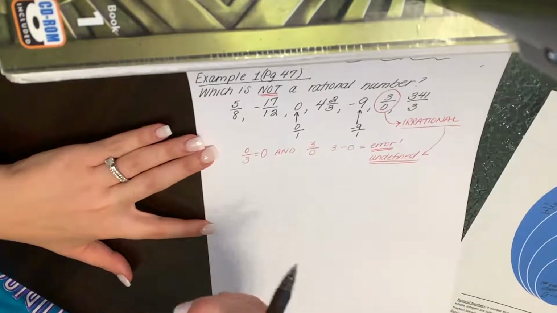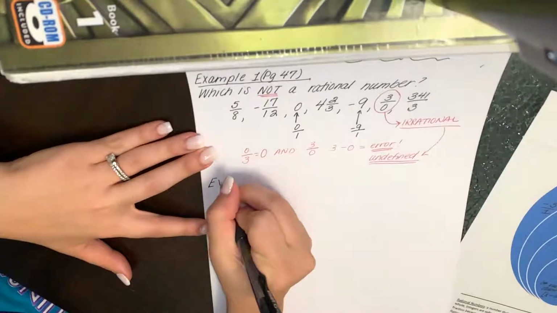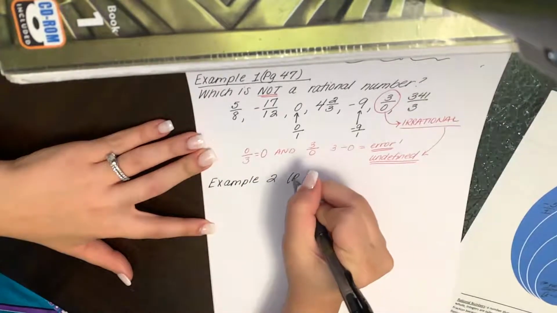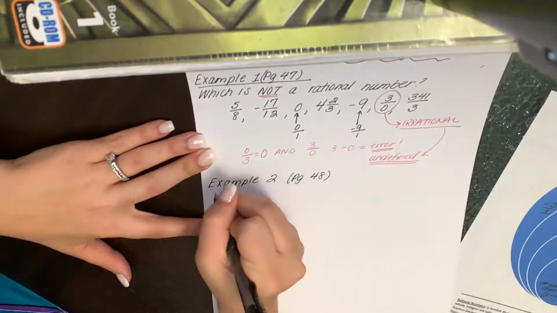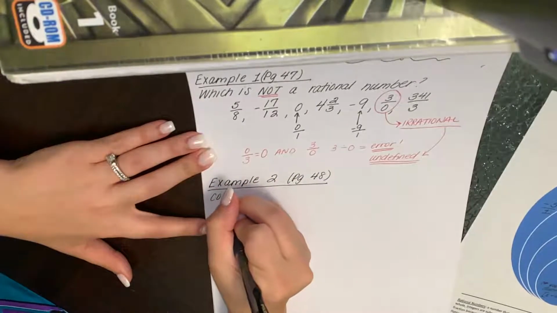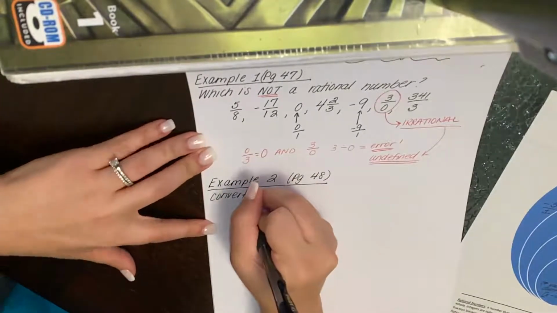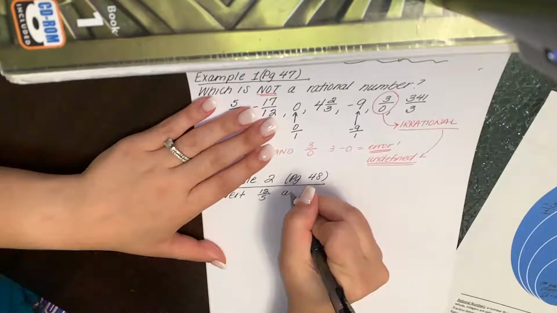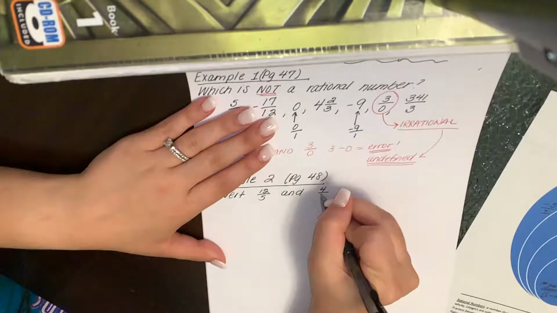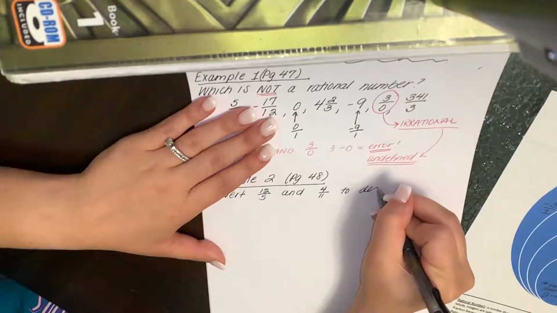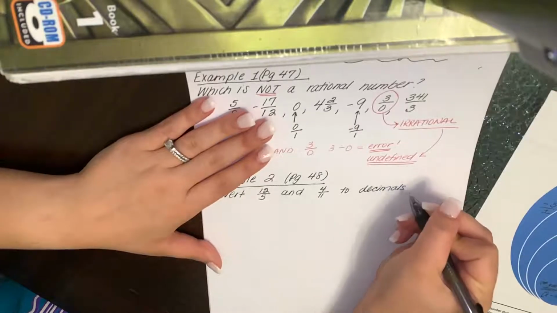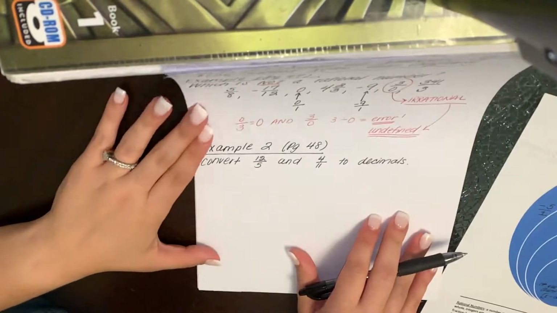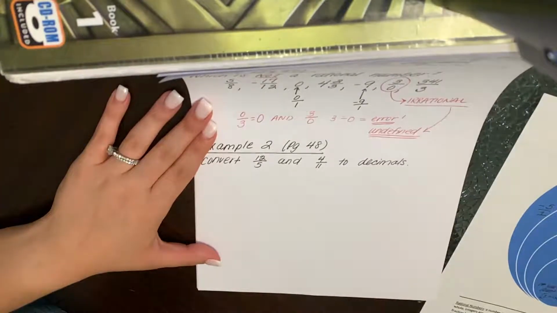So example 2 looks like this. Now this is not on page 47. Example 2 is on page 48. It's on the next page. And it tells us to convert 12/5 and 4/11 to decimals. So when it says convert, it wants us to make these fractions into decimals. So what is the rule to making a fraction into a decimal?